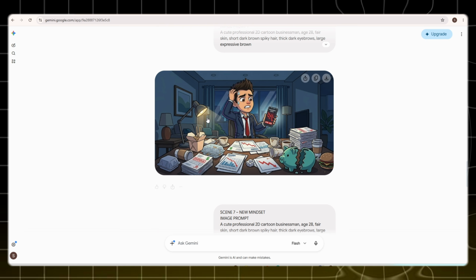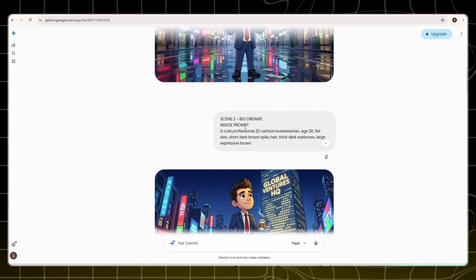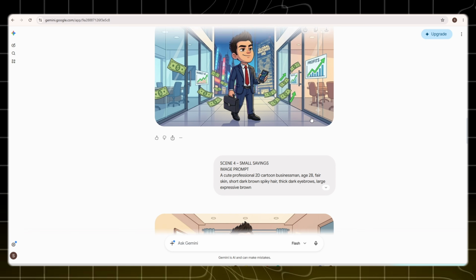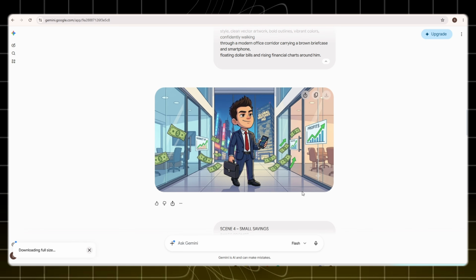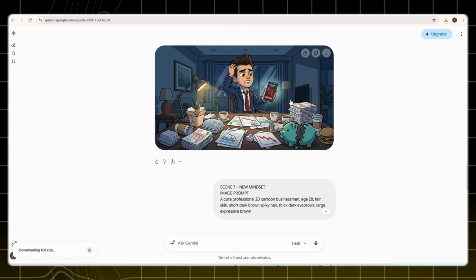As you can see, I've successfully generated 6 to 7 complete scenes, and all of them look absolutely fantastic. The visual quality, character consistency, and overall presentation are outstanding. These scenes are more than ready to be transformed into a professional animated video. You can clearly see the final results on your screen. The images look incredible, highly engaging, and perfectly optimized for creating viral content. The overall output is truly impressive.